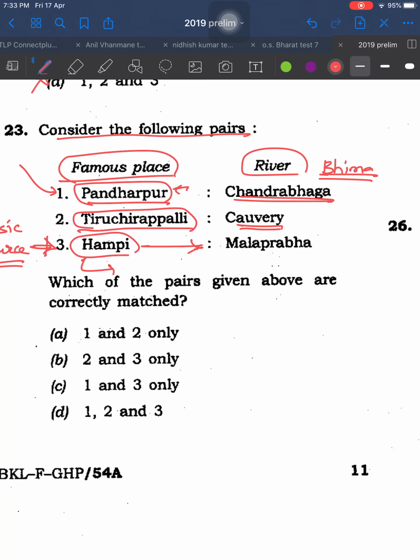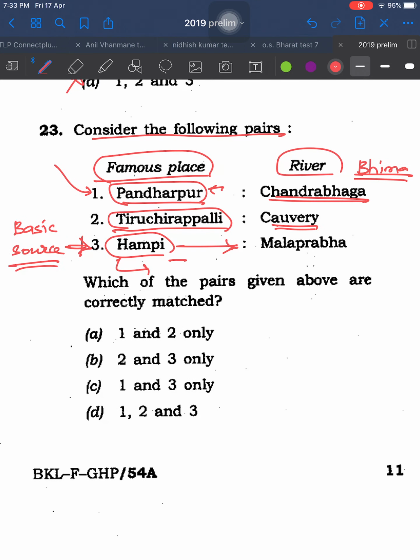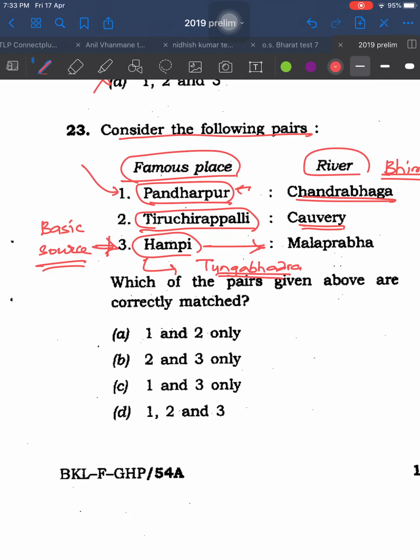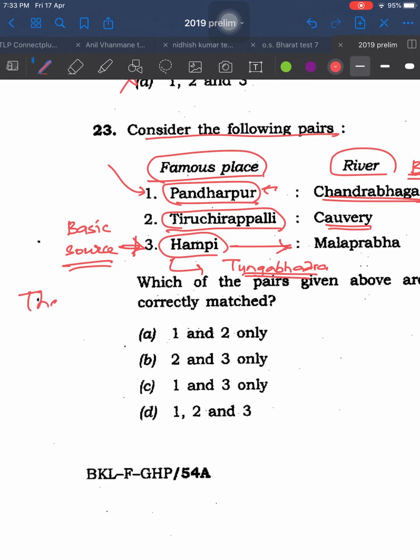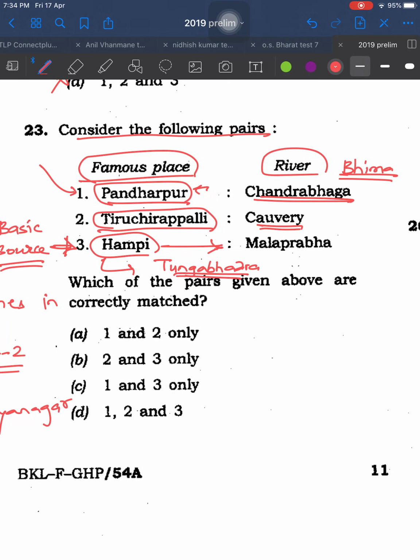Hampi, Malaprabha. Hampi is on Tungabhadra. If you read Themes in Indian History part 2, there is a chapter on Vijayanagara. There this word Tungabhadra has been mentioned at least 5 times. I will show you.